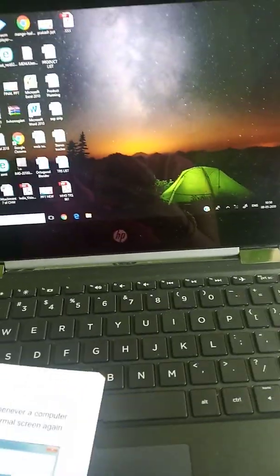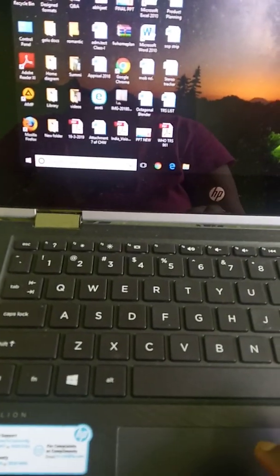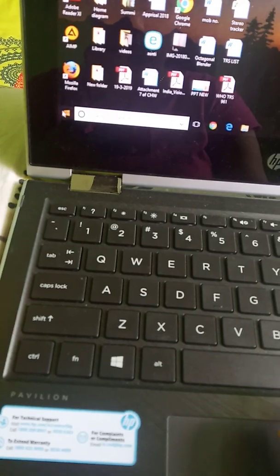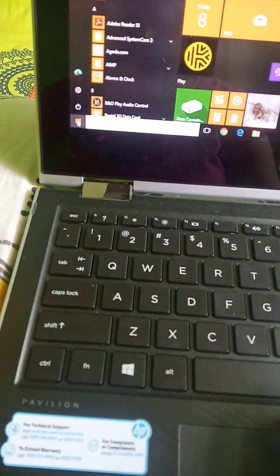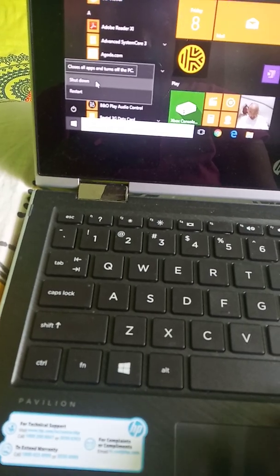Okay, now the last one, how to shut down your computer. We will shut down by this. We'll go in start button. We will press here. Shut down is written, no? Shut down. Clear? Like this, we can shut down our computer.